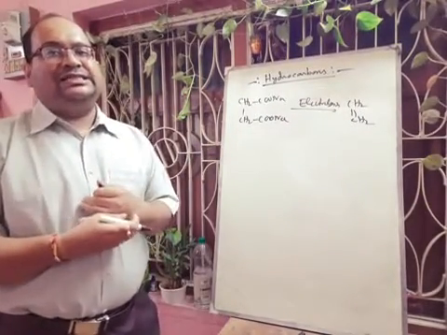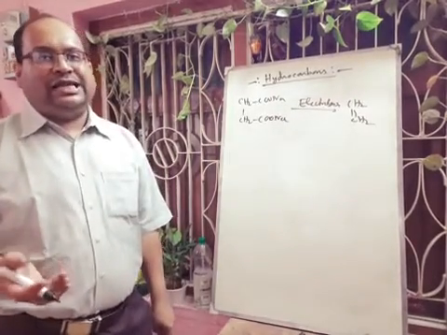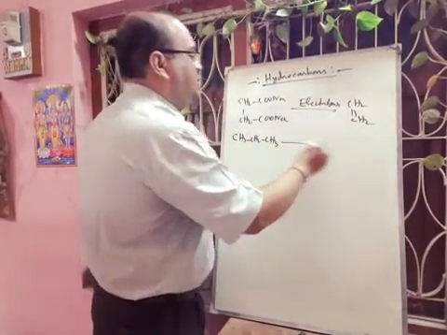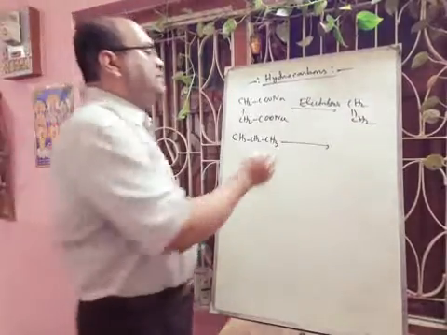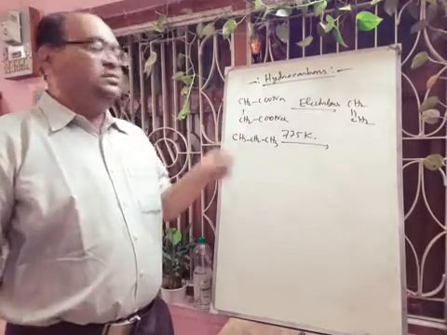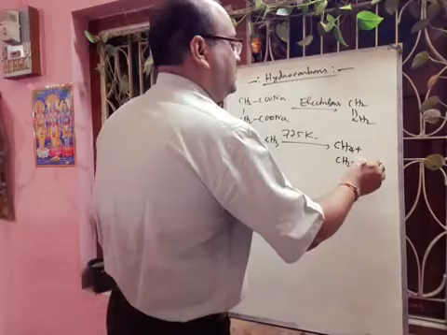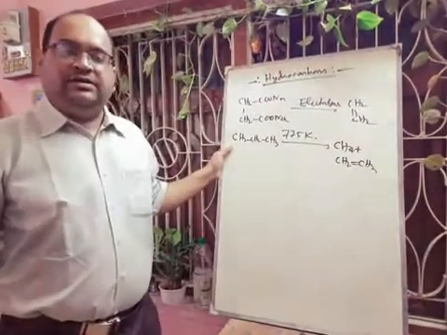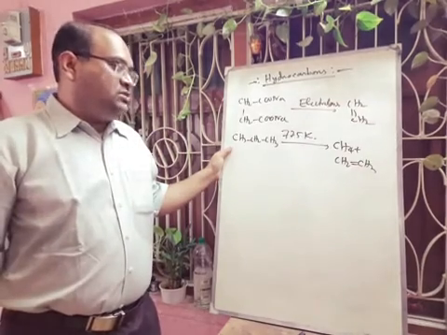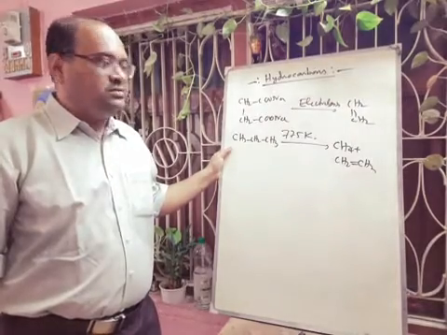And another process is there, that is cracking. Okay, that higher alkanes on heating to high temperature decompose to give the lower alkanes and alkenes. Suppose if we take this CH3, CH2, CH3, and we are applying higher temperature around 775 Kelvin, then from here we will get the methane and ethylene. And as we are using higher temperature, so this is called cracking or pyrolysis. Okay, so by this reaction also we can produce ethylene.